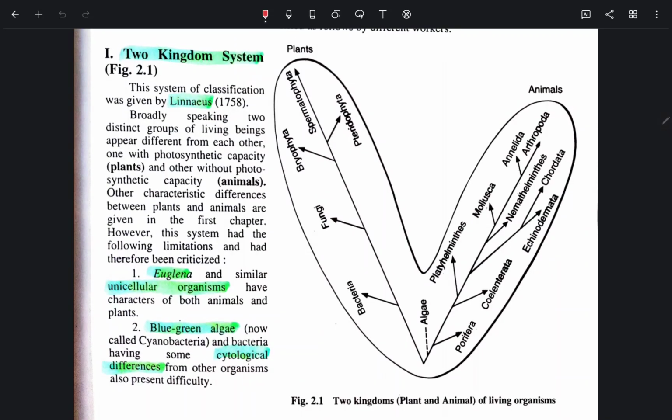Plant having bacteria, fungi, bryophyta, pteridophyta, spermatophyta. Animal having algae, porifera, Platyhelminthes, Coelenterata, Mollusca, Annelida, Arthropoda, Nematohelminthes, Chordata, Echinodermata.